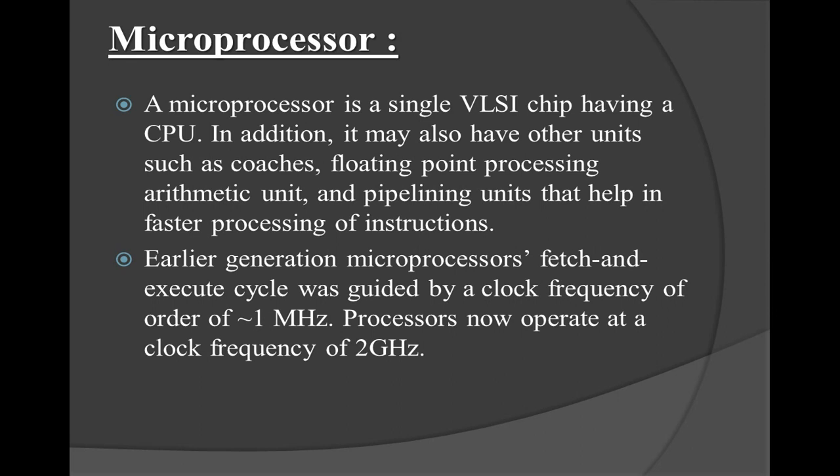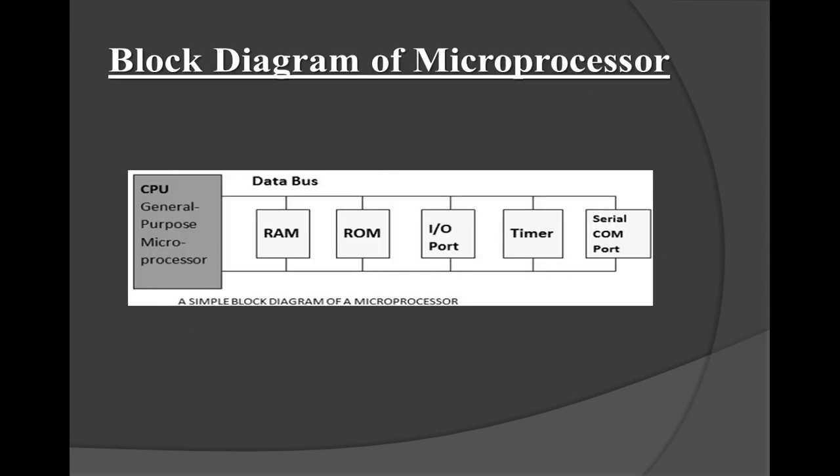As we know, an embedded system is basically designed for a particular application. So according to the need of that particular application, the processor can also be changed. The processor can be utilized according to the specific application, and that specific application can be an integrated circuit, or it can be a very large scale integrated circuit as well.